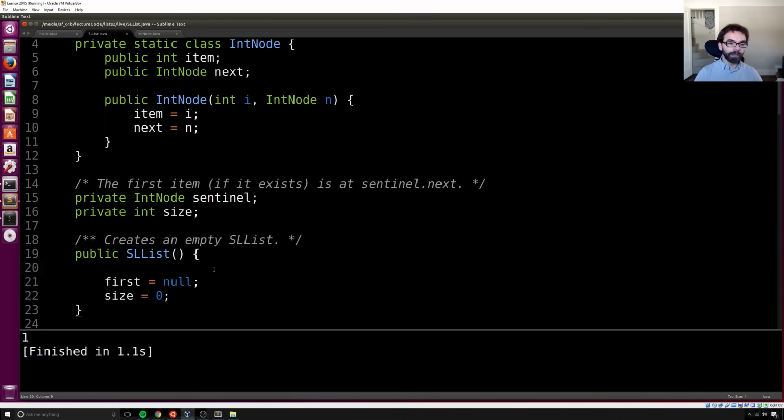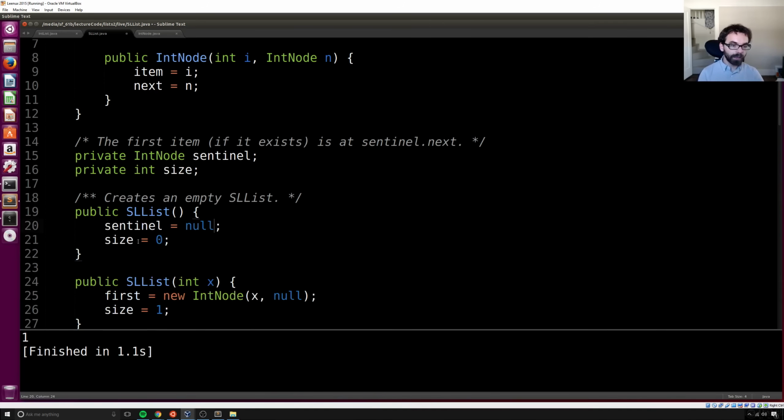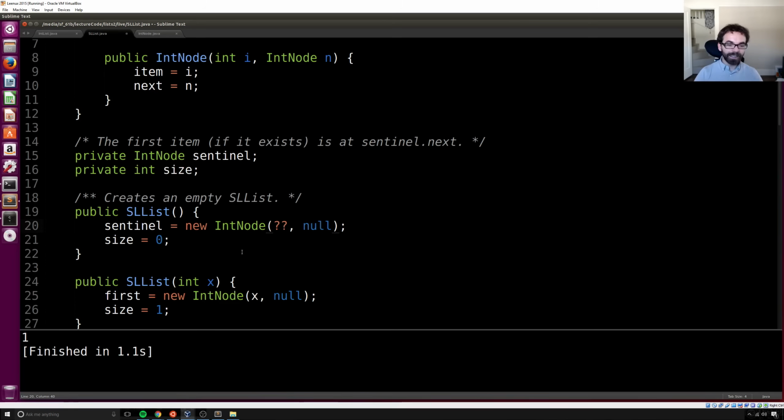Now, if we want to actually go through and create an empty SList, what's going to be different, other than this being called sentinel, is that we need to make a node. There should be something there, the faithful companion, and we said it needs to be comma null. If we look, question mark, null. But in Java, you can't set question mark. So instead, I'm going to pick any old number. And it doesn't matter because the faithful companion, we're never going to ask the faithful companion's opinions. It's just going to hold some data. So I'm going to put in 63. Okay, good. Doesn't matter. I mean, you could have picked -5, but I picked 63. That's that for empty SLists. How about for the one-item SList?